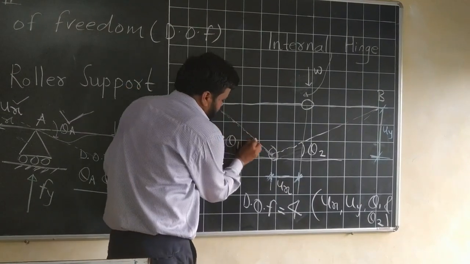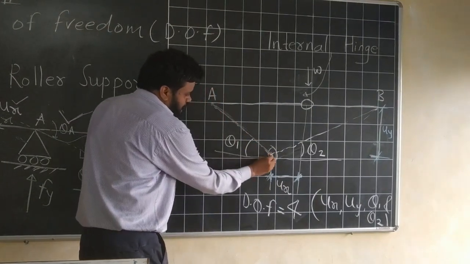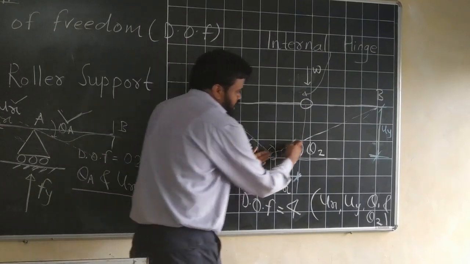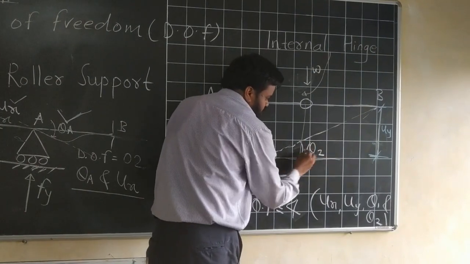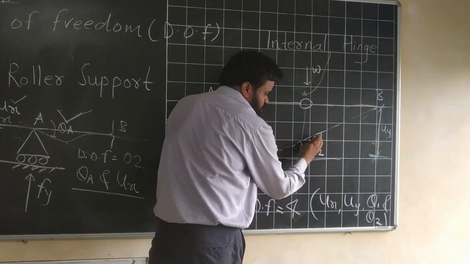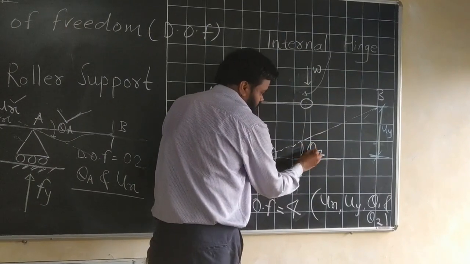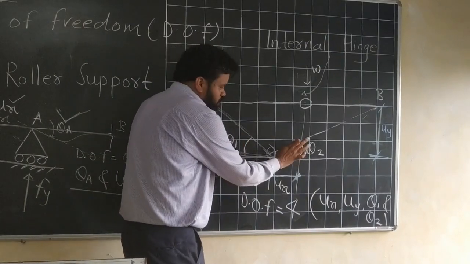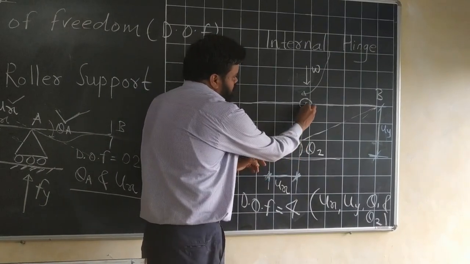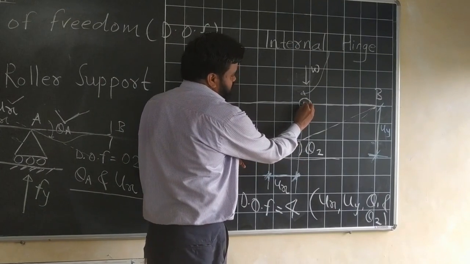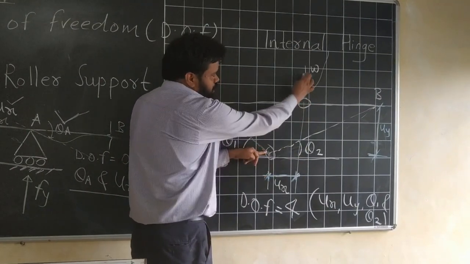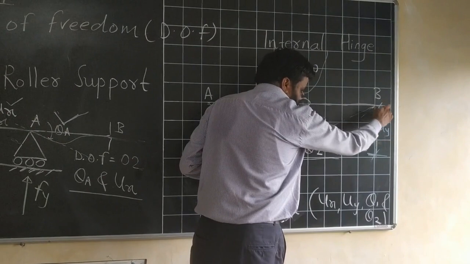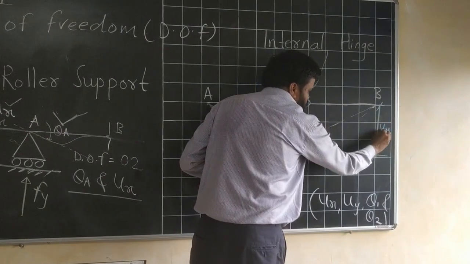This one is one segment, and it has a slope with respect to the horizontal, let's say theta 1. The second segment has a slope with respect to the horizontal axis, let's say theta 2. So you can measure this freedom in terms of rotation, let's say theta 1 and theta 2. That means degree of freedom is 2, theta 1, theta 2. Now the second thing: if your internal hinge is here and it becomes here because of the application of load, there is a vertical deformation or translation in the downward direction. Let's say the translation is uy.